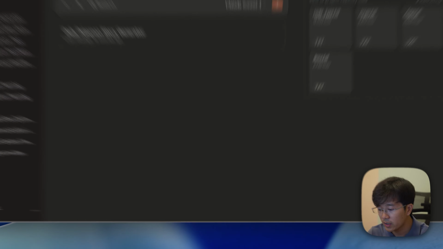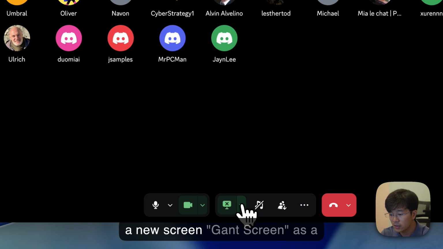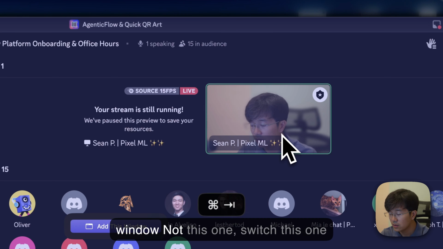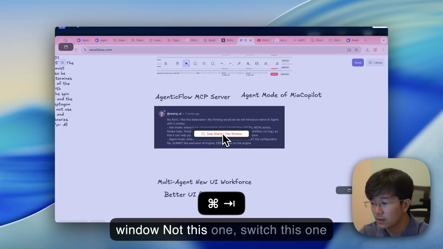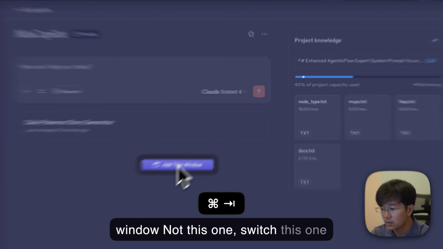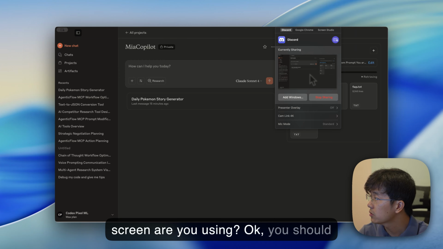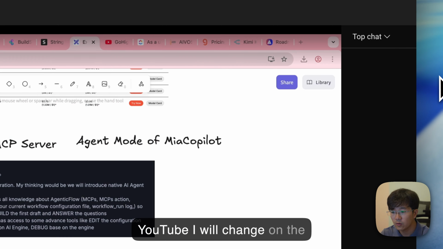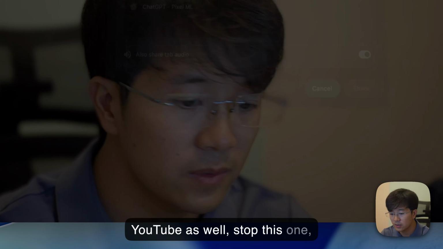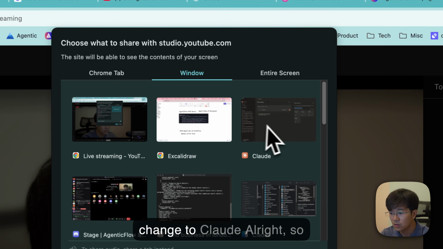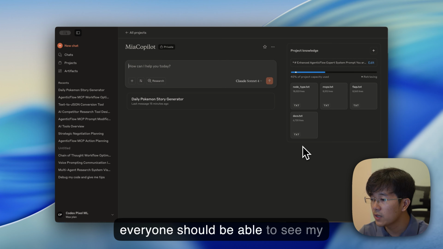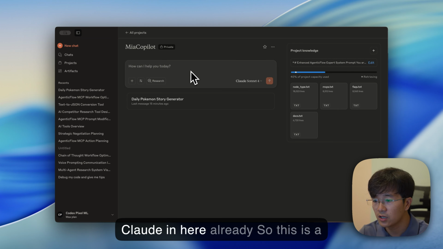I will switch the Discord to a new screen. Change screen as a window. Not this one, switch this one. Okay, which screen are you using? Okay, you should see Claude now. And let me go into YouTube, and we'll change on YouTube as well. Stop this one, change to Claude. Alright, so everyone should be able to see my Claude in here already.